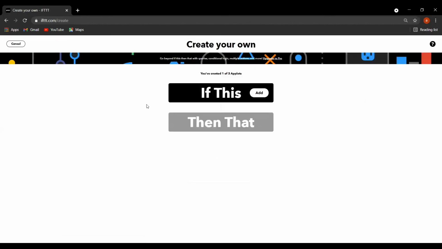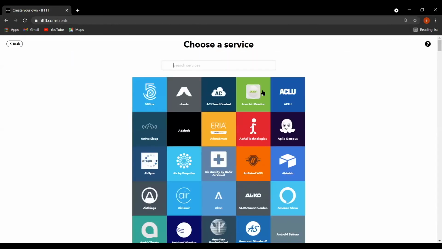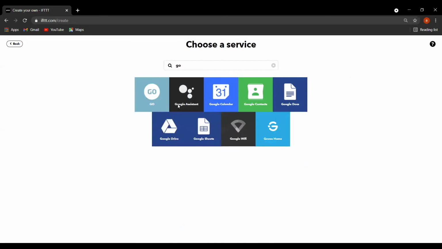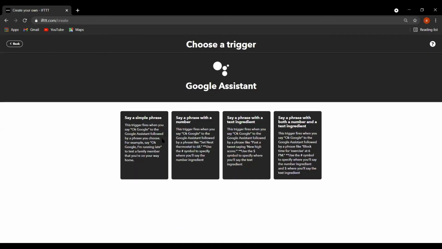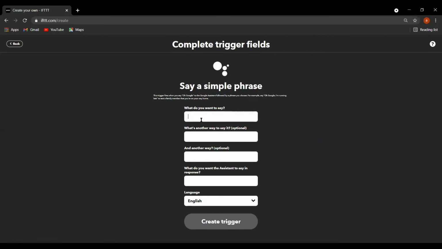So now again you will see, we will repeat the same process. The process will be just the same. Instead of the API that I was running for light on, I will just write light off and change the API key. Again, Google Assistant is my first step. I will say a simple phrase. What simple phrase? This time I will say light off.